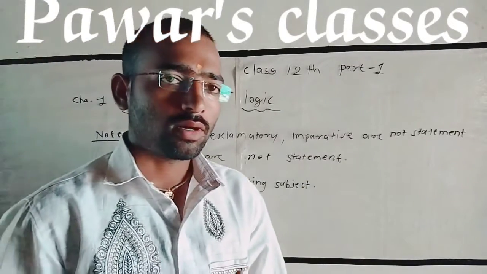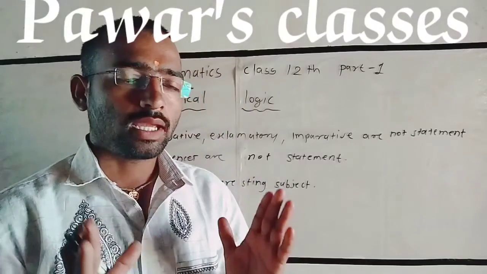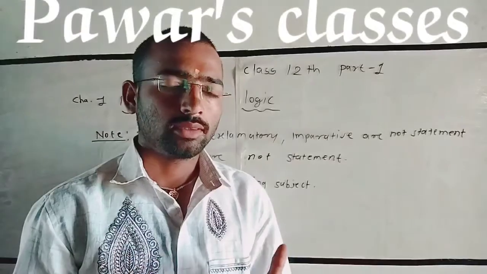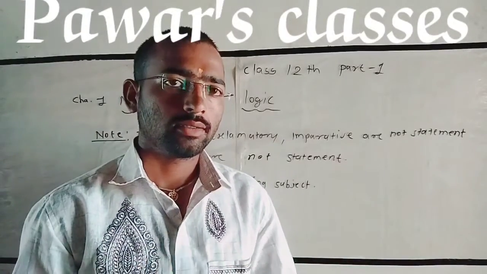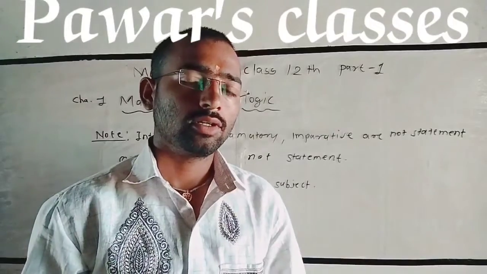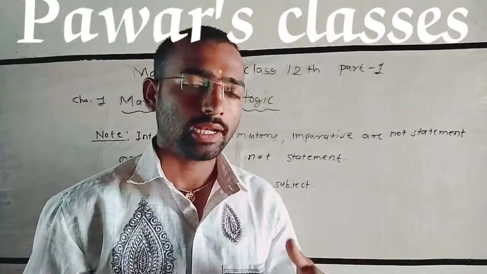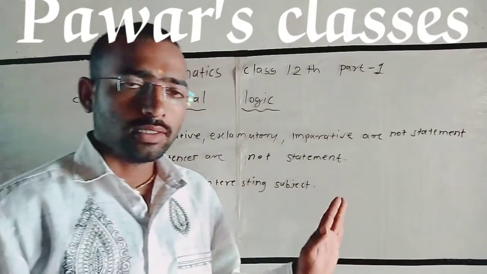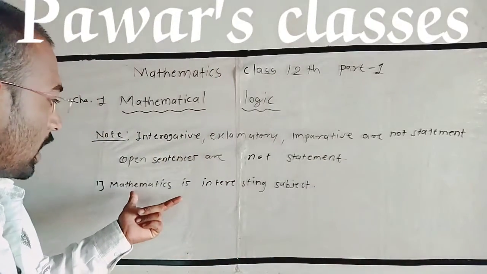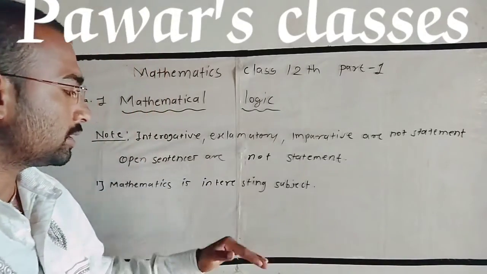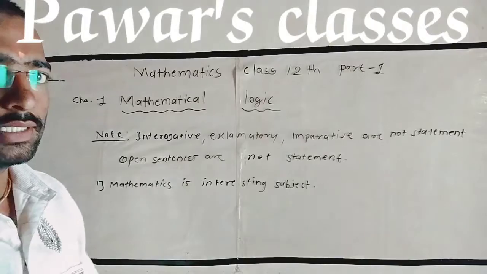If we call two boys and ask what is your interesting subject, one says English, another says Mathematics, and another says Hindi. It means the value of this sentence varies from person to person. Such sentences are open sentences.